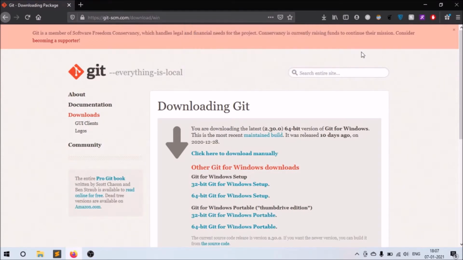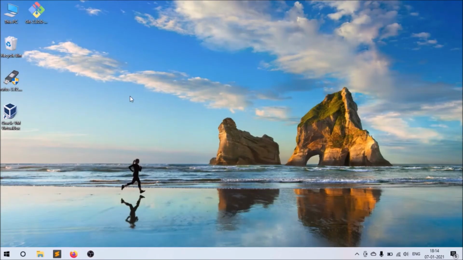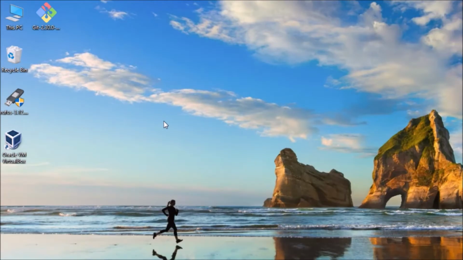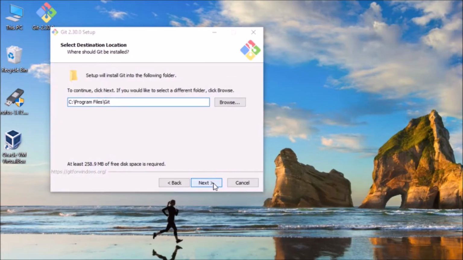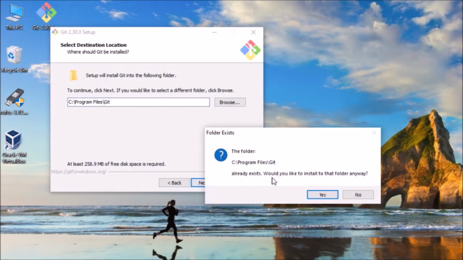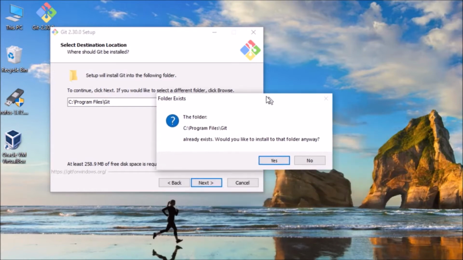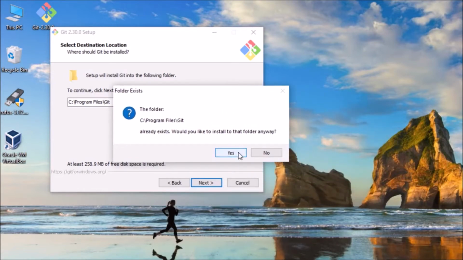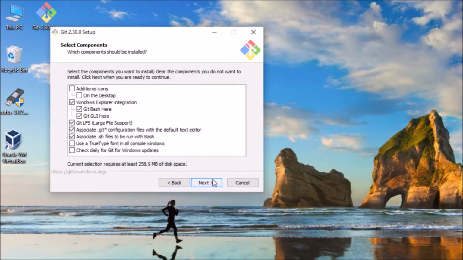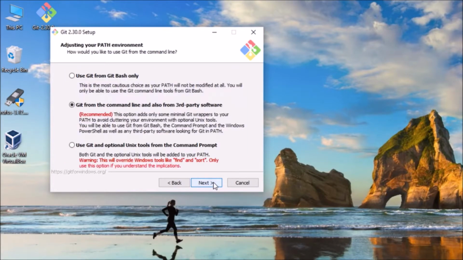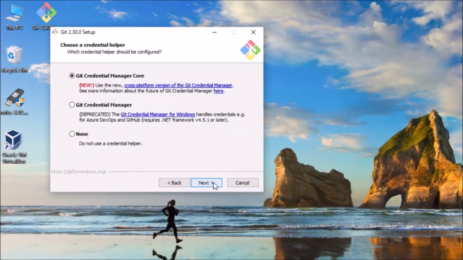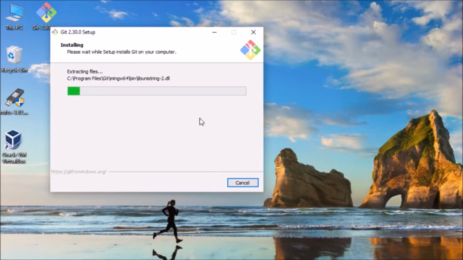Okay, once the download is completed, you can open it. Just double click over here and click next. I already installed Git once on my system, so it is asking me, would you like to install to that folder anyway? This will not be the case for you, so you can just ignore this. Just click next, install, and wait until the installation process is completed.